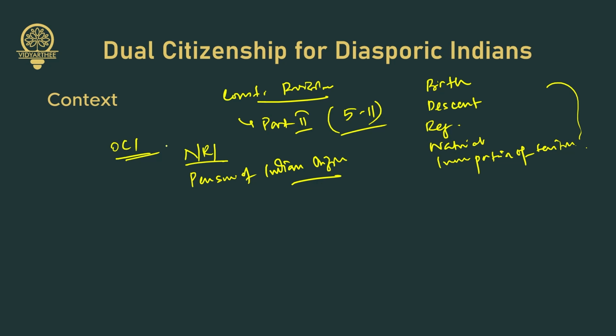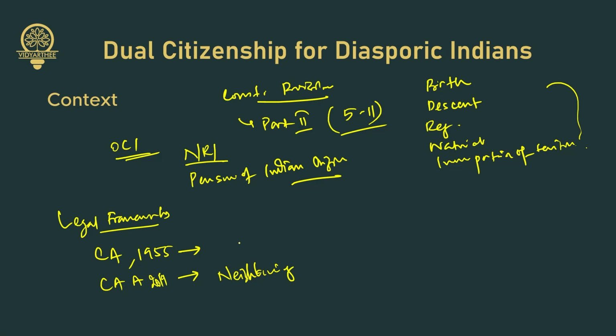Now, what are the legal frameworks? The Citizenship Act 1955 governs the acquisition and termination of Indian citizenship. The Citizenship Amendment Act 2019 fast-tracked citizenship for minorities from certain neighboring countries. It also talks about the acquisition and termination of citizenship.